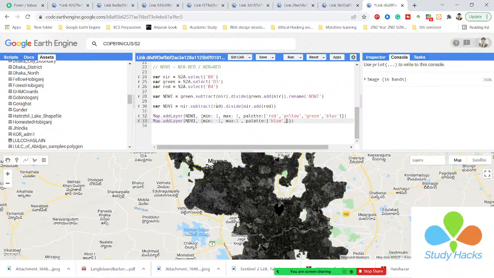And then, greater than -1 but less than +1 pixel value, I show the white color. I simply put here the white. Pixel values closer to 1 show dense vegetation. I want to show the dense vegetation in green color, so I simply put here the green. Okay, and then click Run.